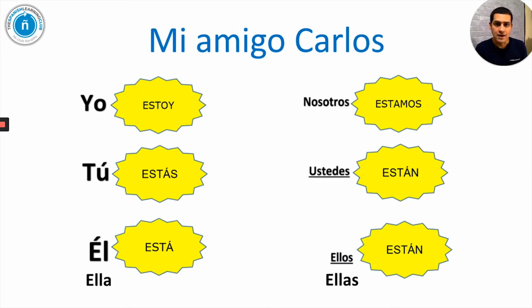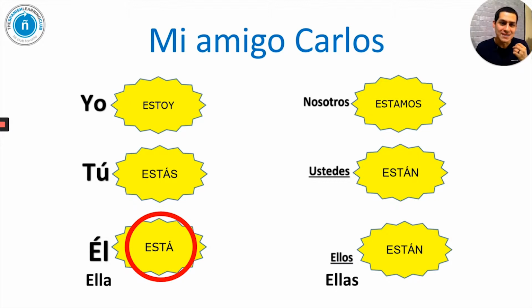This other example here. Mi amigo Carlos. Mi amigo Carlos estoy. Mi amigo Carlos estás. Or mi amigo Carlos está. Yes, exactly. That's the verb conjugation that we will need for a subject like mi amigo Carlos.